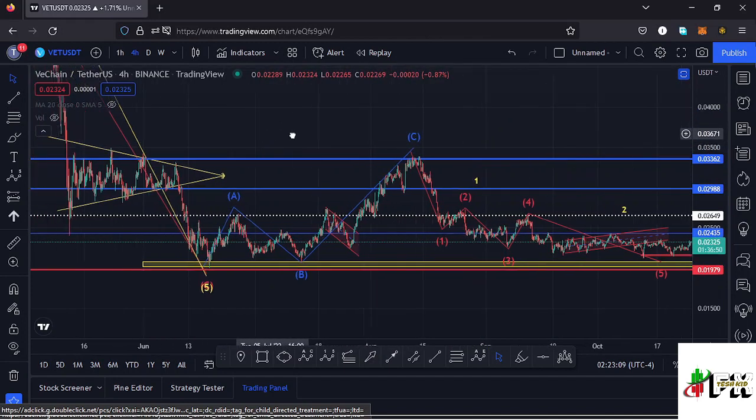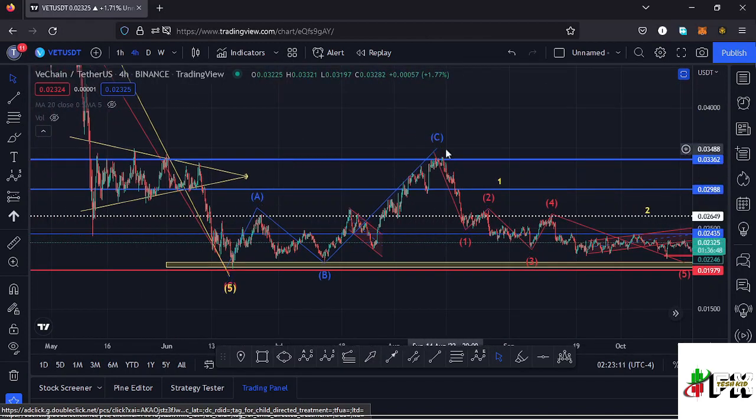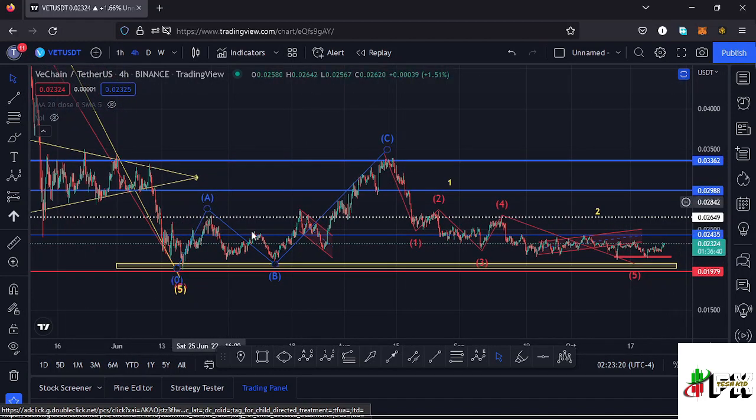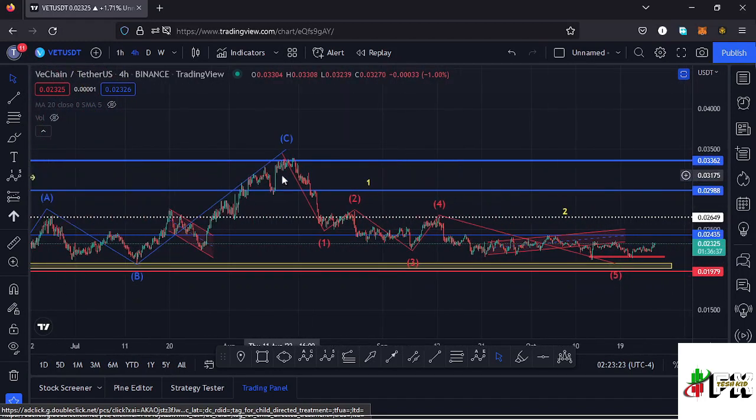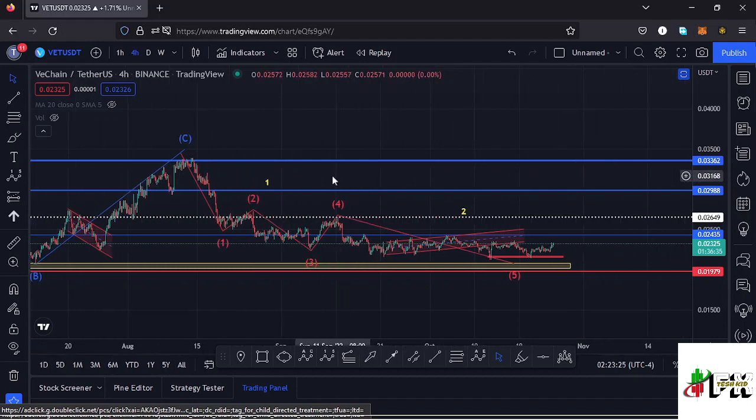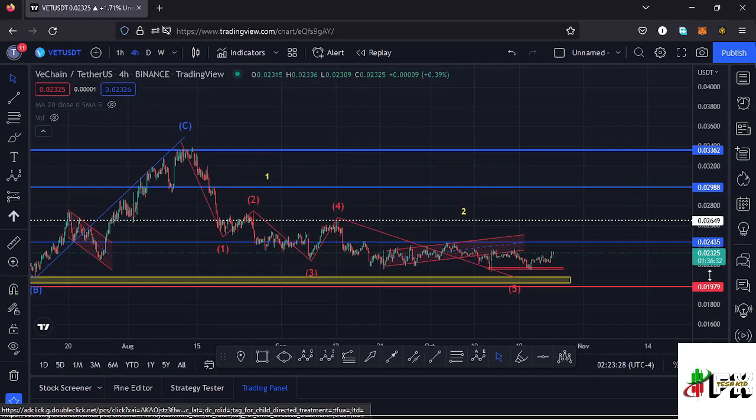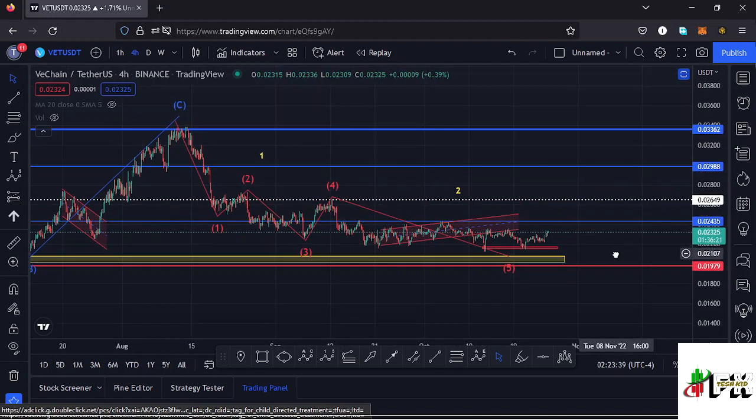The only way we can view that is just an ABC corrective movement that was correcting that impulsive movement that gave us a low at around the $0.02 mark. And having seen the formation of an ABC corrective movement, whatever I expect next on the other side is the formation of a 5-wave structure to the lower side, and I believe that is what we are seeing here on the Vechain chart, having this as the first wave to the lower side, then a wave 2, a wave 3, a wave 4, and then a wave 5, giving us a low at around the $0.02121 mark. And having seen the formation of this fractal wave that we can see over here, we can now name that as a higher Elliott wave count 1 to the lower side.